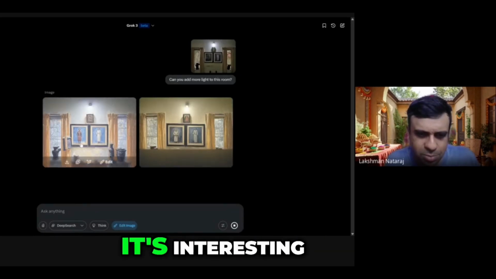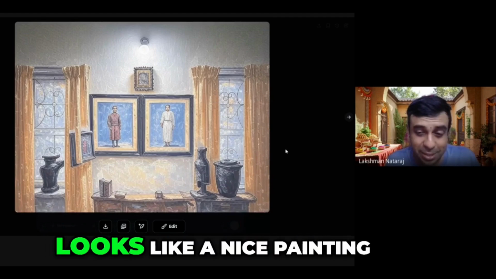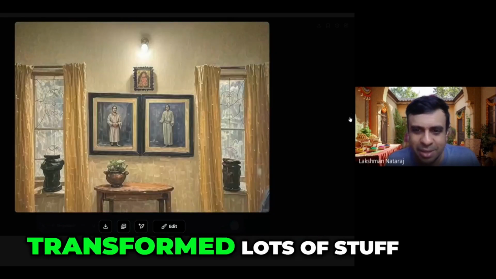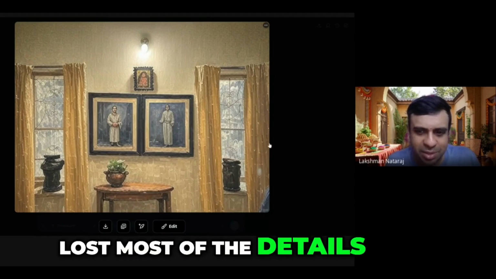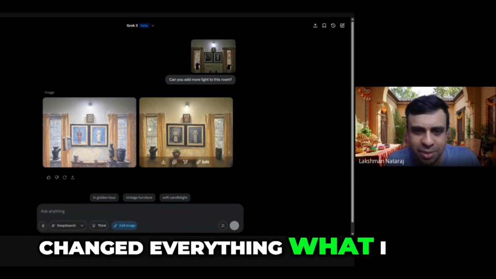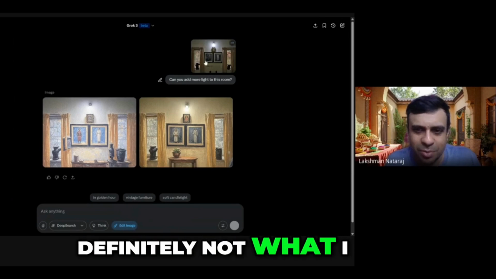Oh my God, it's interesting. It's changed things a lot, completely. Looks like a nice painting, but it has completely transformed lots of stuff. So I think I lost most of the details. So it's basically changed everything I have here. Definitely not what I was expecting.